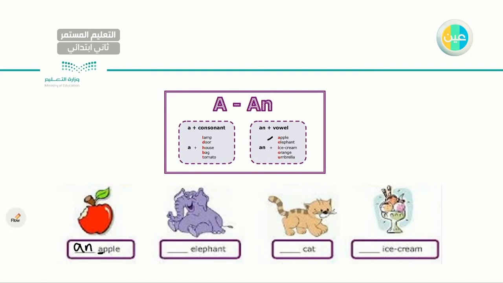Next one I have elephant. An elephant, very good. The next one I have is cat, C. I cannot see it here, so most probably it's a consonant, so a cat, very good. Ice cream, it starts with the letter I, just one. An ice cream, very good. So let's read the words. I have an apple, an elephant, a cat, an ice cream. Very good, very good. Let's go to the next one.